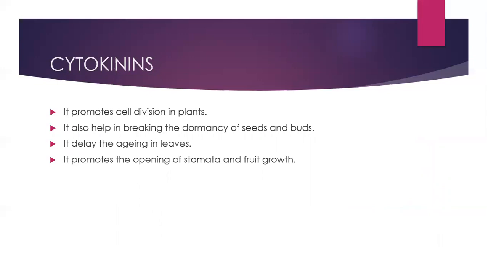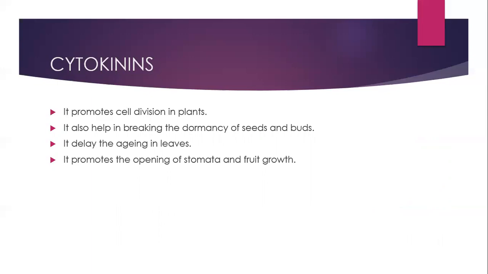Cytokinins promote cell division in plants. It also helps in breaking the dormancy of seeds and buds. It delays the aging in leaves. It promotes the opening of stomata and fruit growth.